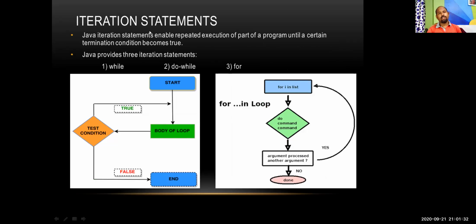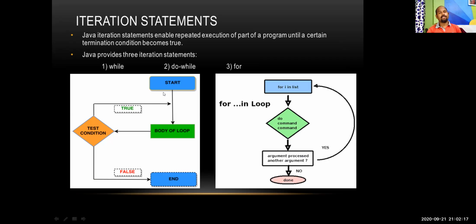Then we are going to the iterative statements, iteration, and this one is a simple iteration statement. Same thing, test condition. If the test condition is true, then it's going to the body of the loop. It is executing this part and coming to the test condition again. If it is true, it's coming this way, so it is actually creating a loop here. And if the condition is false, then it is going through that line and ending the loop. So this is the flowchart of the while loop.